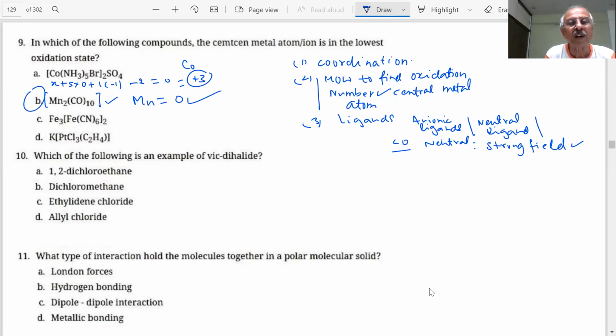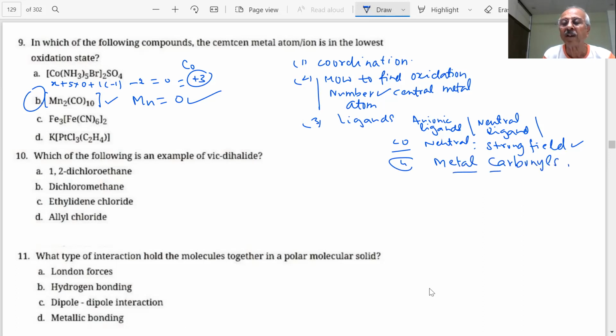So here, whenever you get CO, this is a neutral ligand, and the transition elements of the 3d series are where you are aware of the formation of complexes with CO, carbon monoxide. And they involve the very important concept of back bonding. You have seen the metal carbon bond and synergic bonding. Very important question. Metal carbonyls were discussed, and questions are given on this.